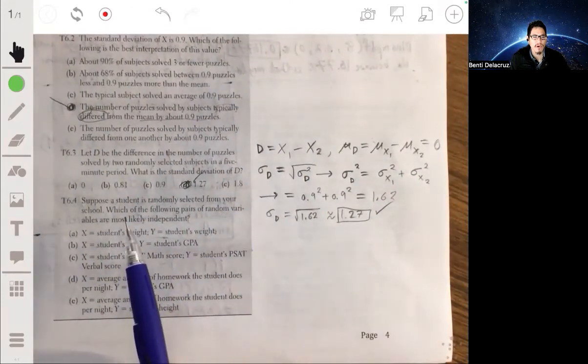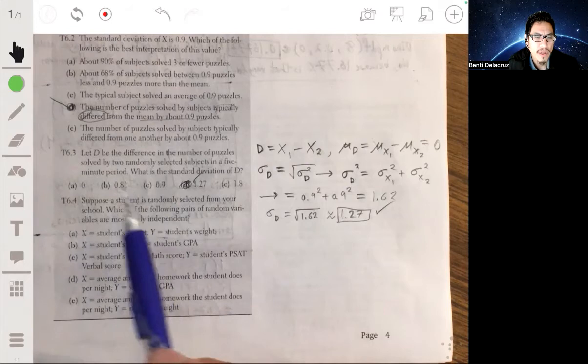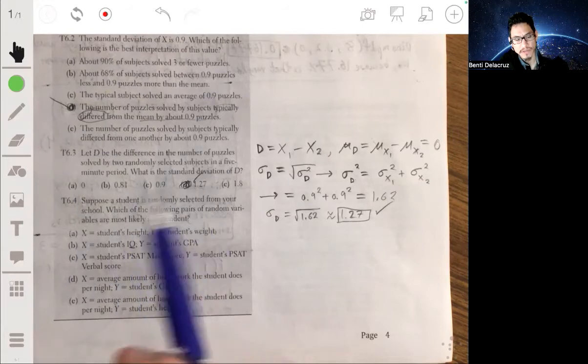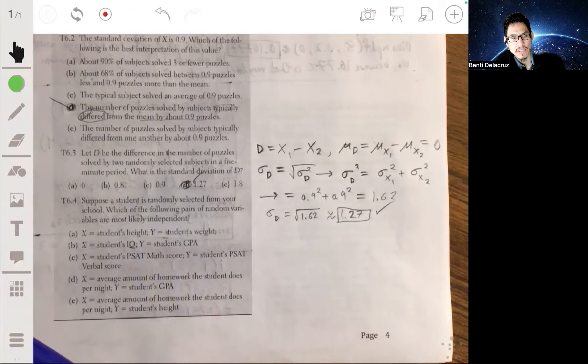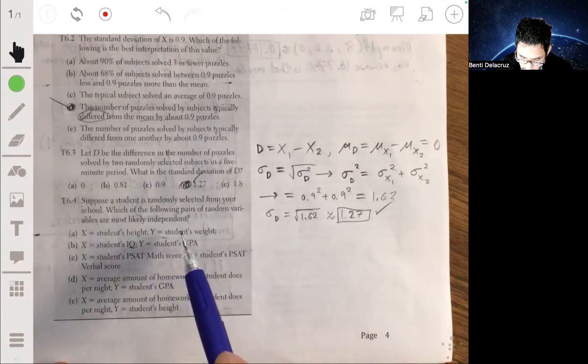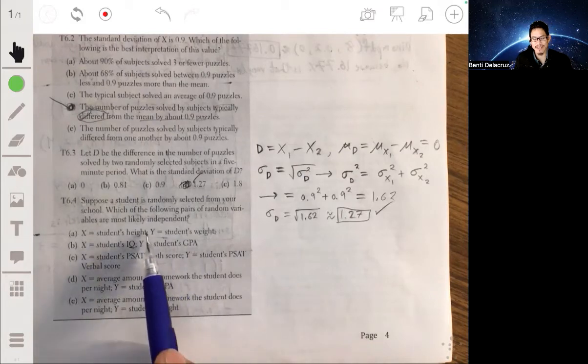All right, and problem 4, so we're talking about a different scenario now. Suppose that we have a student that's randomly selected from your school. Which of the following pairs of random variables are most likely independent? Okay, so just use your common sense understanding of the real world. So what variables are most likely to be independent? A student's height versus their weight. Now, it's not like a strict formula. You can't necessarily figure out someone's height from just their weight and vice versa. But we kind of know that there is a relationship. The taller you are, the more you weigh, in general.